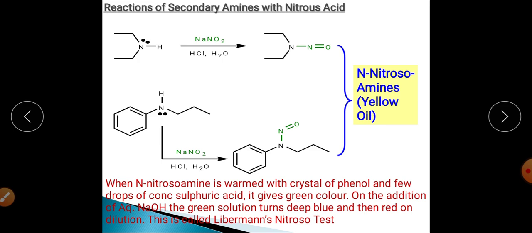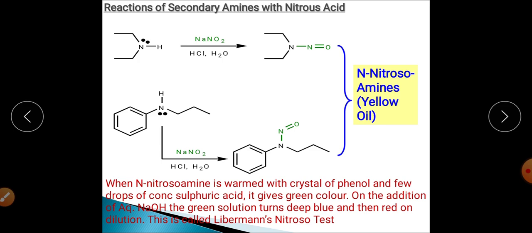And when this N-nitrosoamine, that is the yellow emulsion, is heated with crystals of phenol and sulfuric acid, it turns into a green colored solution. From yellow color it will be converted into green color, and on addition of aqueous sodium hydroxide to this green solution it will convert into deep blue and then finally red on dilution, right?